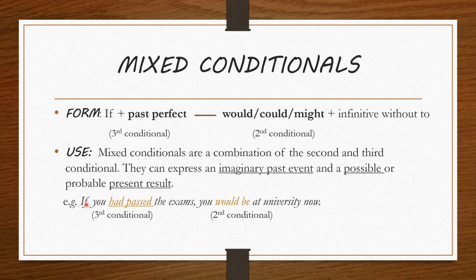Example: if you had passed the exams, you'd be at university now. In this case, in the first part, I am using if plus past perfect, which refers to the third conditional, and it's an imaginary past event, whereas you would be at university now, which is the structure of second conditional, refers to a possible or probable present result.